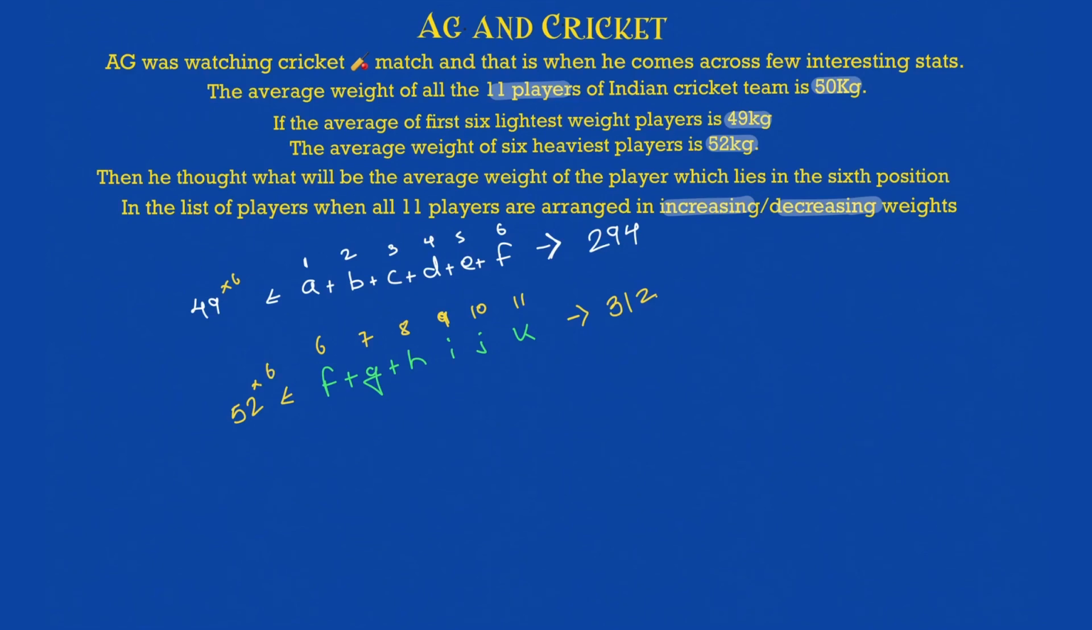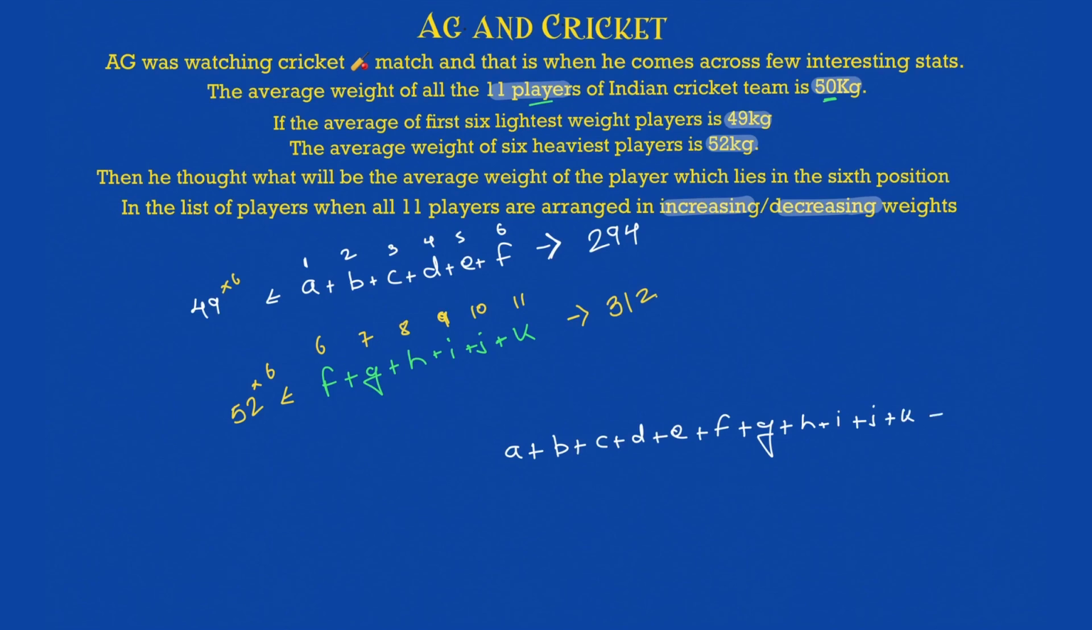What is this now? Add all of them. This plus this plus this plus this is equal to this. Now in the end, what do we have? The 11 players have an average of 50, which means if I add all of them, A plus B plus C plus D plus E plus F, plus G plus H plus I plus J plus K.